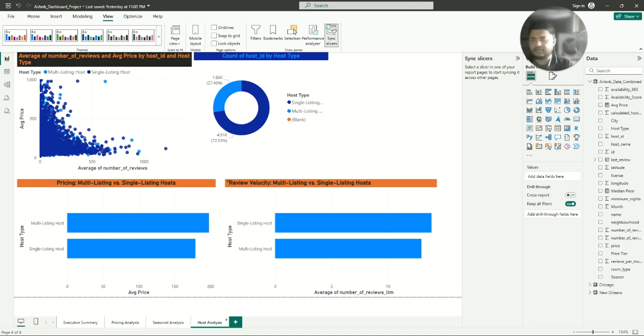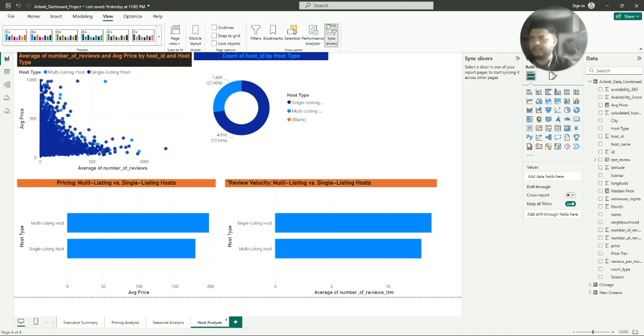This could imply that guests at single listing properties are more engaged, or that the host provided a more personal touch, which leads to a higher review rate. This finding goes against the assumption that a professional host always outperforms, suggesting a very competitive market where individual hosts hold their own.